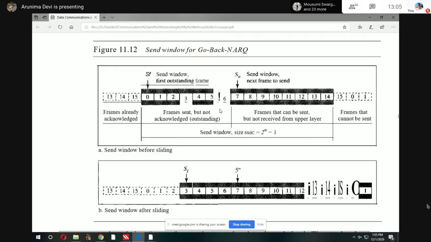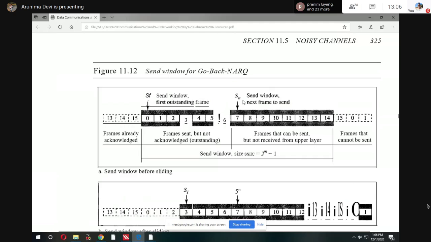Ma'am, same window, I already mentioned. For this example, this is not always true for all data frames. Here we consider a specific value, m equal to 4, and that's why in this window we are considering 15 data frames. If the m value is different, then the window size is different. If m is 3, then your window size will be different.